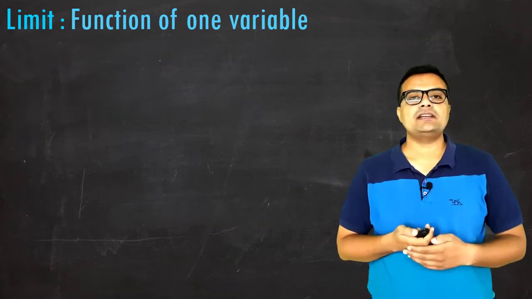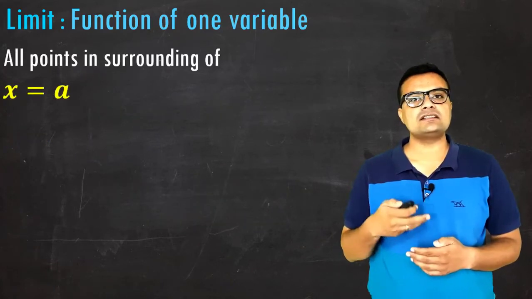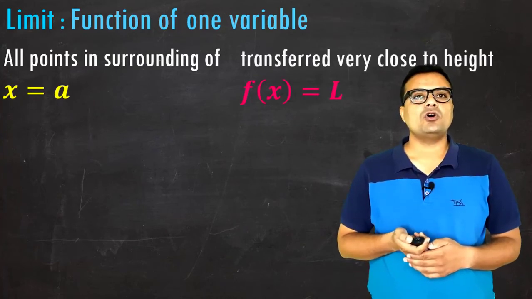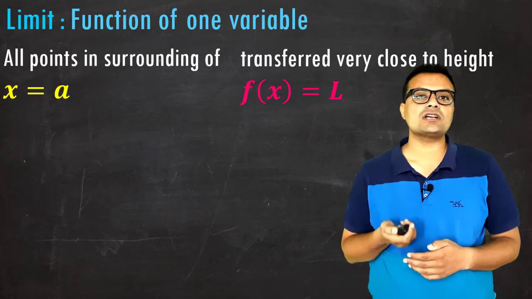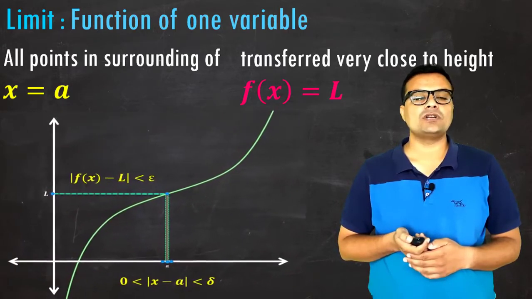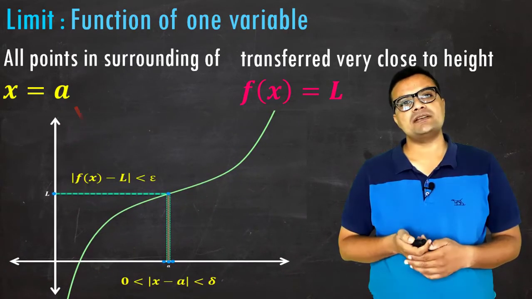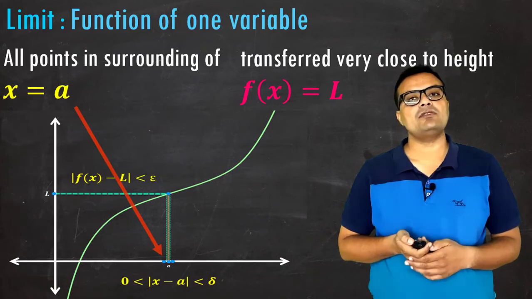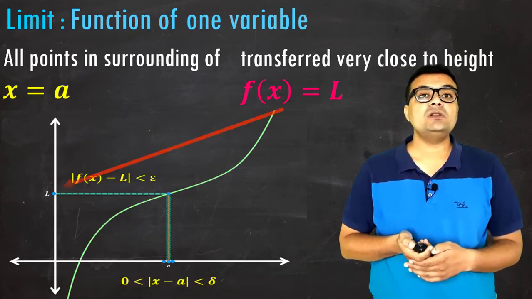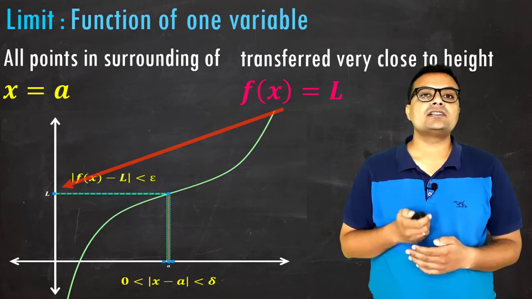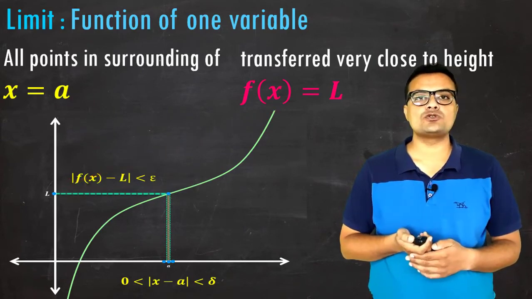This is what is happening algebraically. Now let us consider the same thing graphically. So all points in the surrounding of x equal to a are transformed to a height very close to f of x equal to L. So coming again to the same picture, if I take every point in the surrounding of x equal to a, it will be transformed to a height which is very close to L.